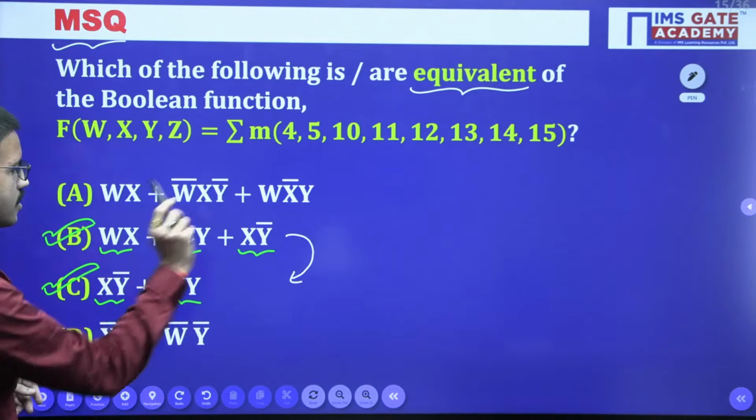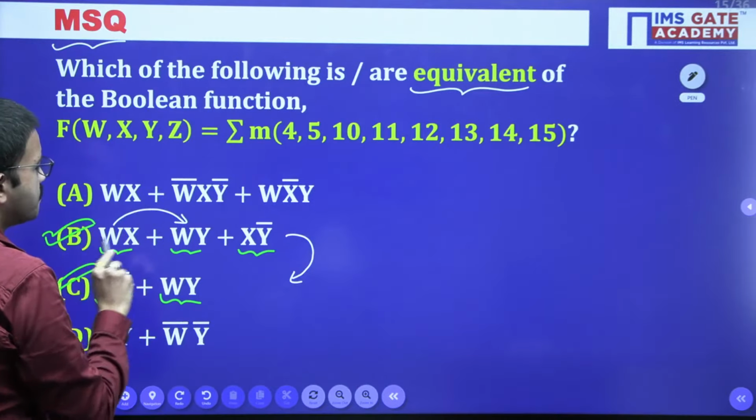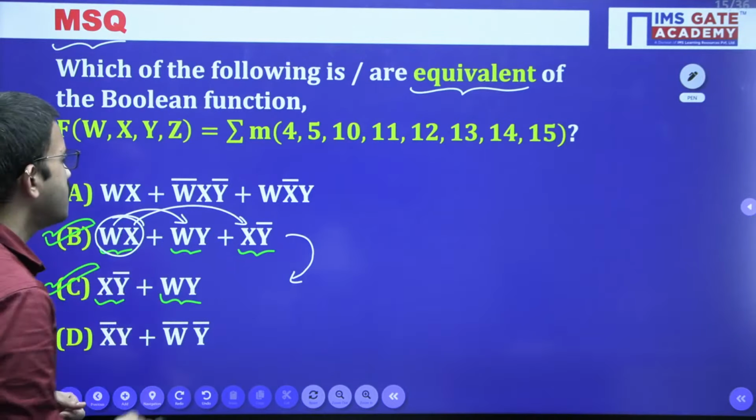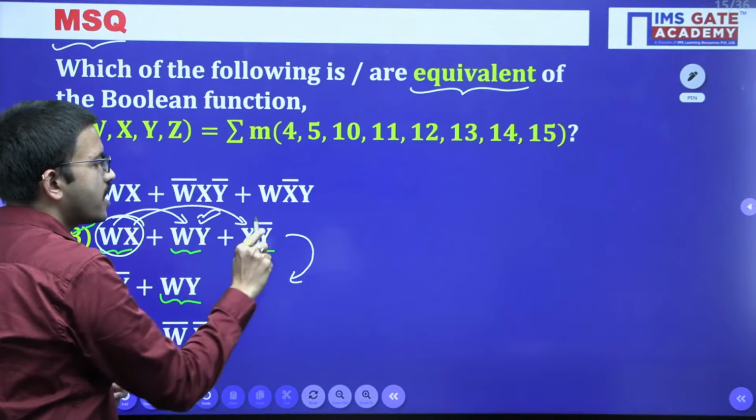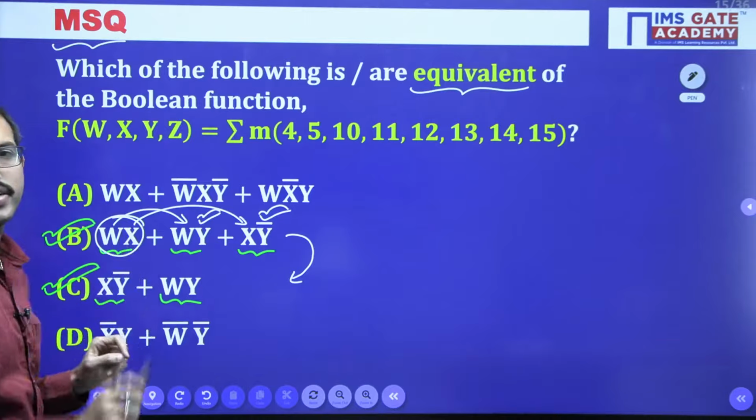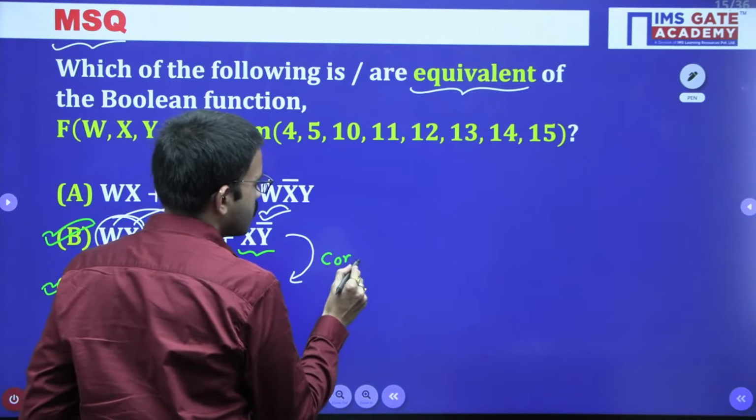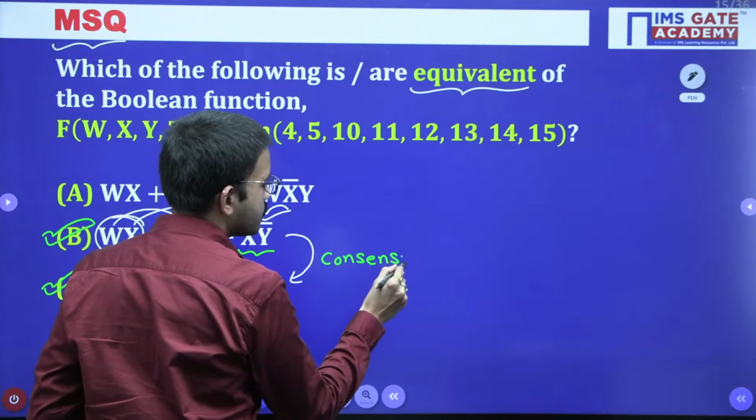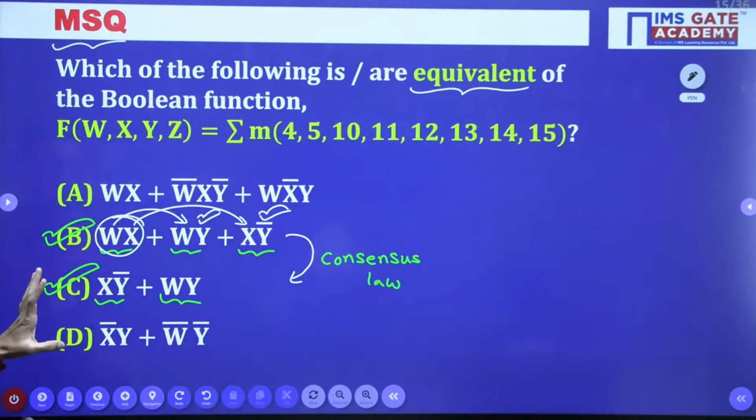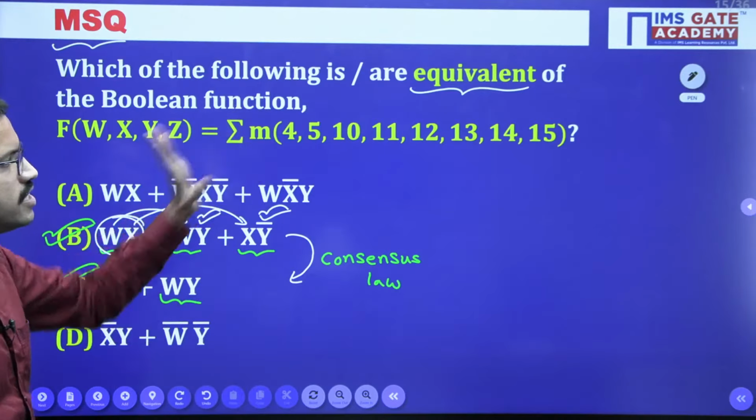Now observe that w is present in this term and x is present in this term. In this particular term, y is missing, so it is present here in normal form and the corresponding complement is present here. So this particular term is redundant. By using the consensus law, we can do the simplification. Up to here, we know that option B and option C are equivalent for the given function.